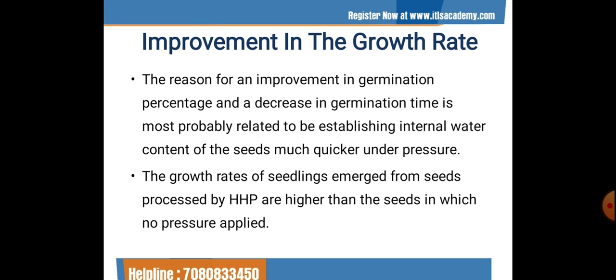So if the germination time of a seed is shorter, seedlings appear quicker, which means they start to grow earlier than the seeds having longer germination time.